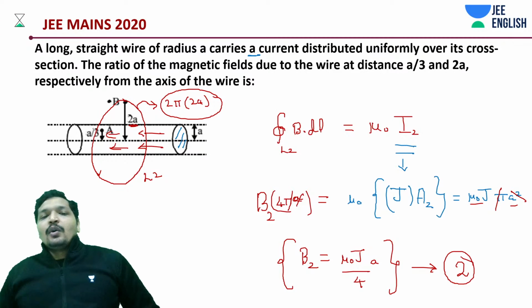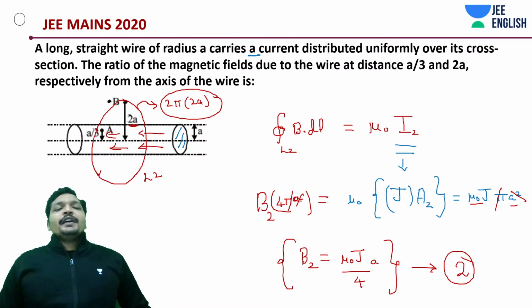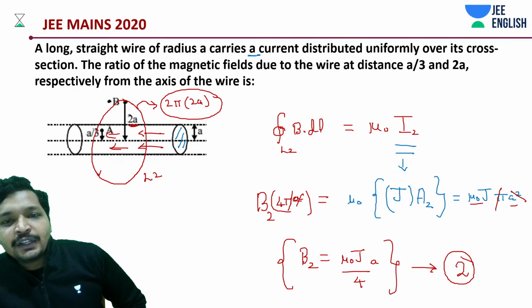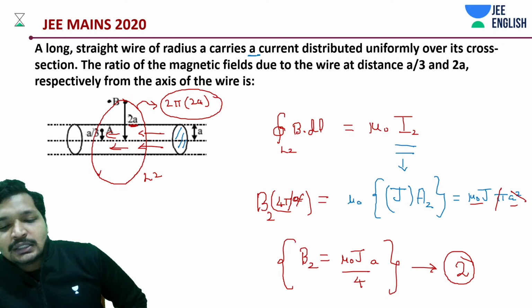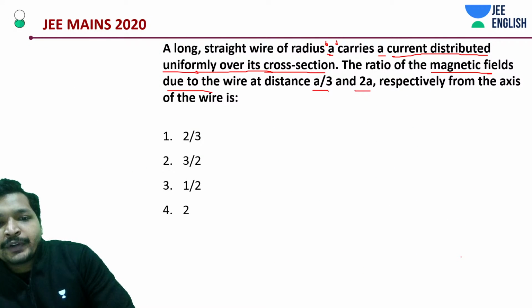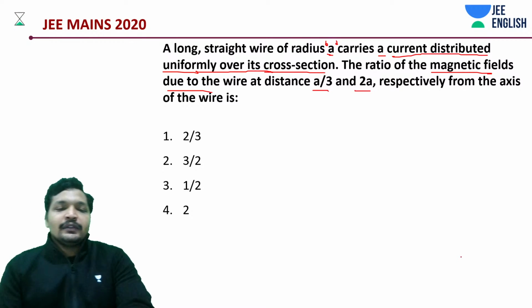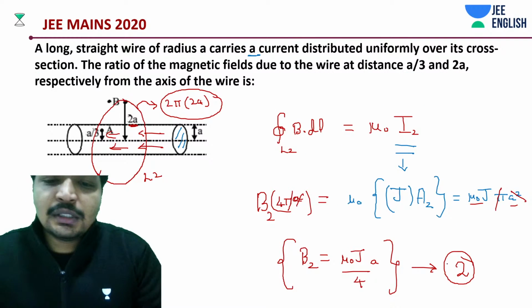Now, what do we need to find out? We need to find out the ratio of magnetic fields due to this wire at the given distance, and the ratio is supposed to be b1 is to b2. Is that it? Are we supposed to find that? Yeah. In fact, we could have done something around the options. I don't know why we didn't do it. But anyway, let's solve this.